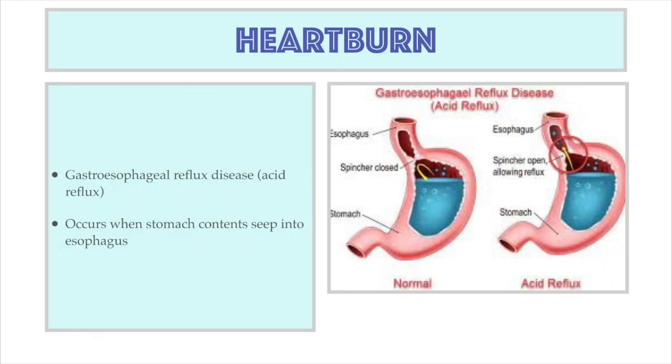Some diseases associated with the digestive system include peptic ulcer disease, stomach flu, celiac disease, and heartburn. Heartburn is an uncomfortable burning sensation in the lower throat. It is the result of gastroesophageal reflux disease, more commonly referred to as acid reflux. It occurs when the gastroesophageal sphincter does not close completely and acid from the stomach seeps into the esophagus.